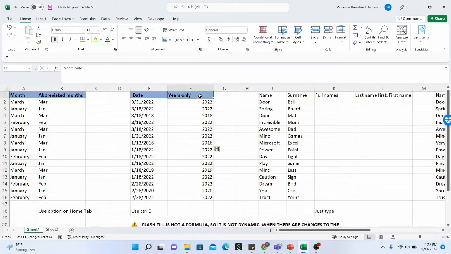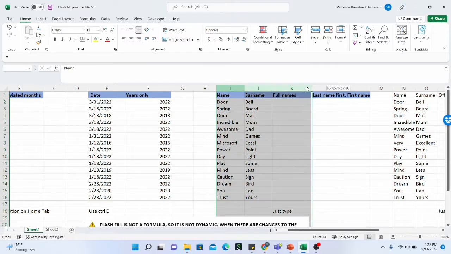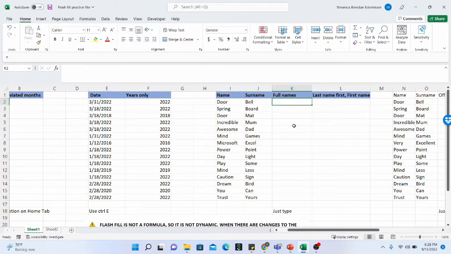First of all, I am going to apply my format painter to these headings so that I make them look nice and beautiful as well. So let me do that quickly. And this is what I've got. Beautiful. And then in this particular section of the practice, we are going to learn how to do flash fill. We just type in the information. So you type the first information in the first cell that you want, and then you attempt to type the second one, and Microsoft Excel will have recognized the pattern and it will suggest that pattern for you.